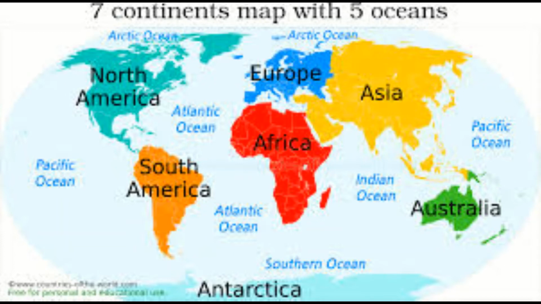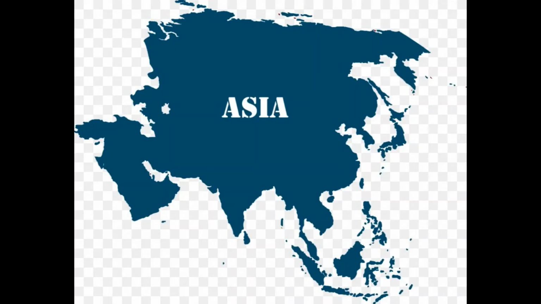They are Asia, Africa, North America, South America, Antarctica, Europe and Australia. In which continent are we living? We are living in the continent of Asia.